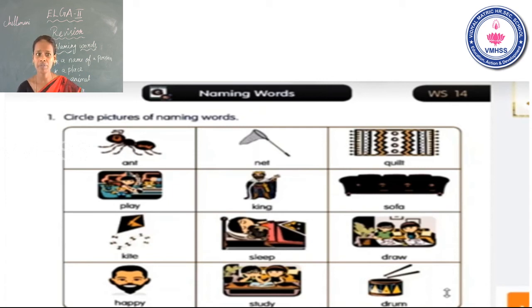Next one, happy. Does this fall on naming words? No. Study. No. So first and second one is also wrong. Last one, drum. Yes, it falls on naming words because drum is also a thing. Okay. Now we will check the correct answer. See the next slide.